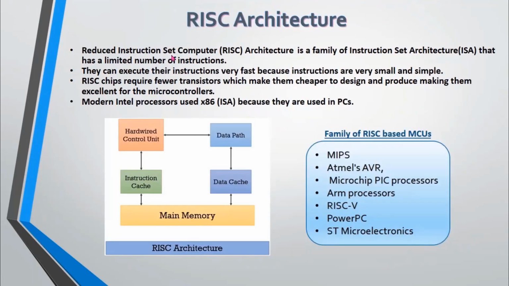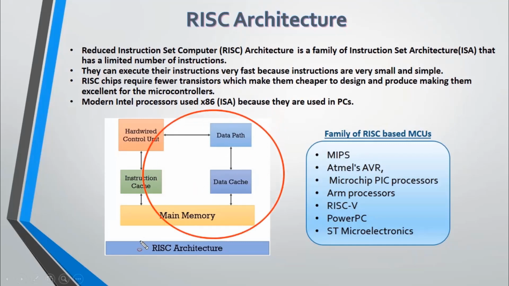RISC architecture is also known as Reduced Instruction Set Computer. It is a family of instruction set architectures, or ISA, that has a limited number of instructions. Processors that have RISC architecture typically require fewer transistors than other instruction sets, such as x86 processors found in most personal computers, including Intel's and AMD computers, which improves costs, power consumption, and heat dissipation. I am calling these microcontrollers MCUs, so please consider this. These characteristics make them desirable for light, portable, battery-powered devices, including smartphones, laptops, tablets, and other embedded systems.